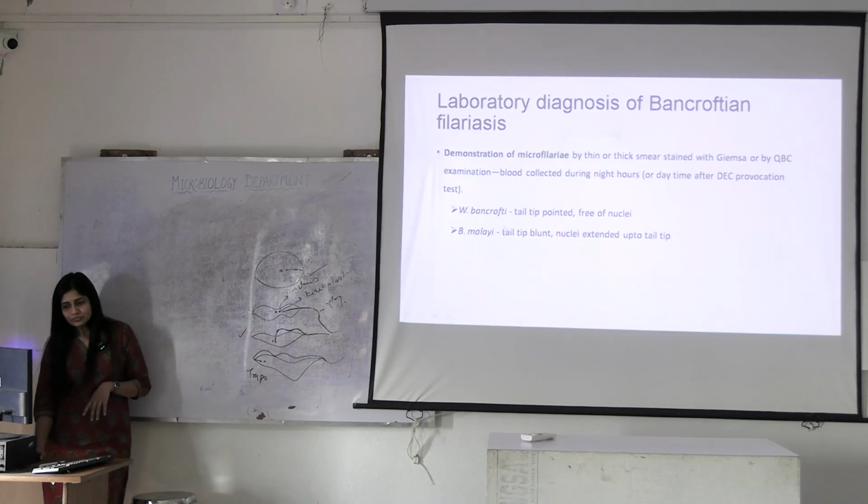Okay. How to differentiate, for lymphatic filariasis, between these two, Wuchereria bancrofti and Brugia malayi? Wuchereria bancrofti will have a pointed tail tip free of nuclei; there will be no nucleus. In Brugia malayi, the tail tip will be blunt and nuclei extend up to the tail tip. Okay.